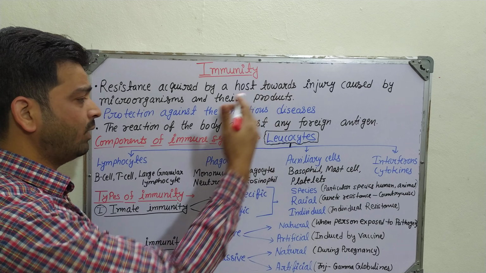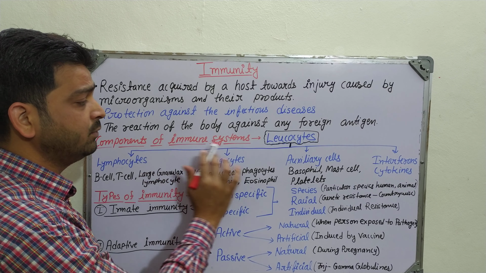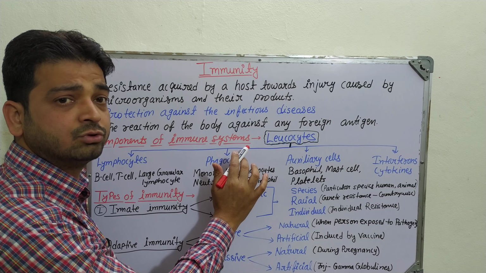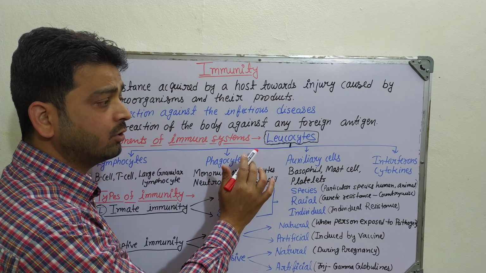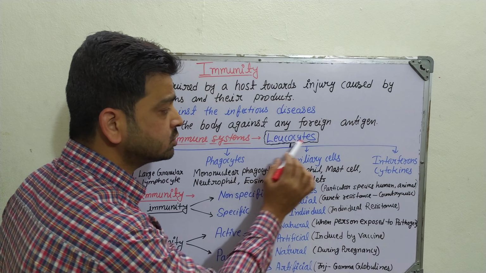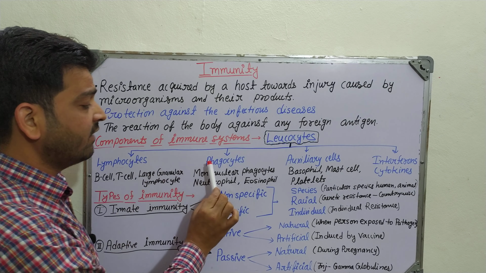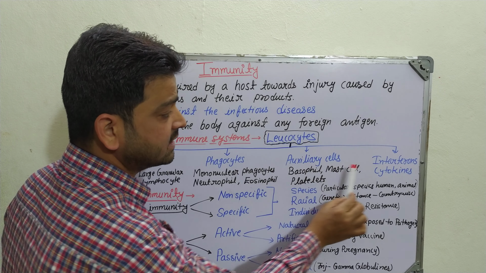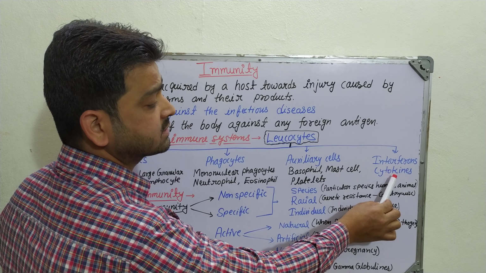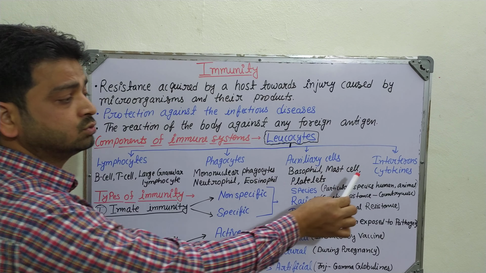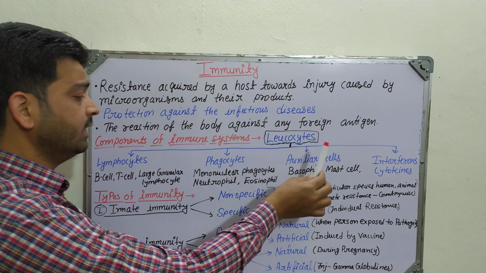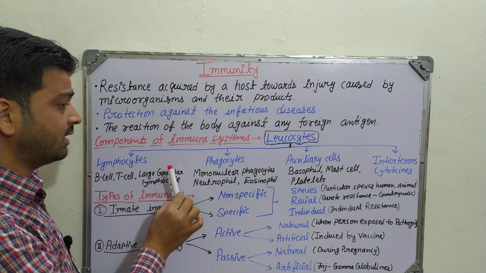So what are the components of the immune system, what are the cells involved in the immune system of our body or living organisms? Leukocytes, right? Leukocytes are divided into 4 categories: lymphocytes, phagocytes, auxiliary cells, and interferon cytokines, or tissue types of cell, right? Interferons. Okay, so let's discuss what is there in each.